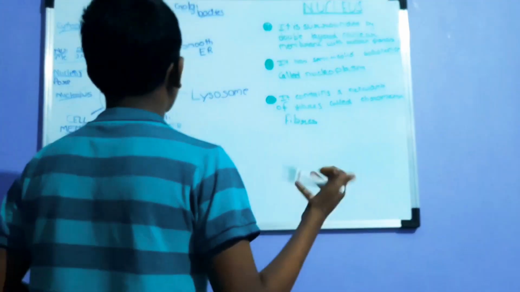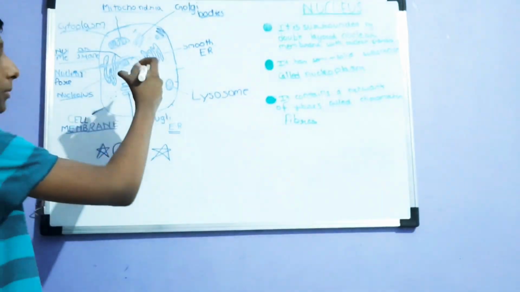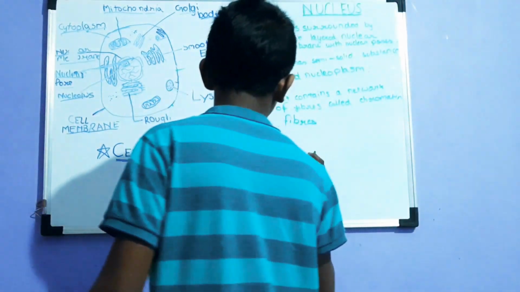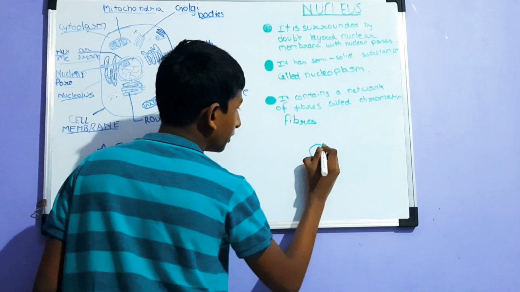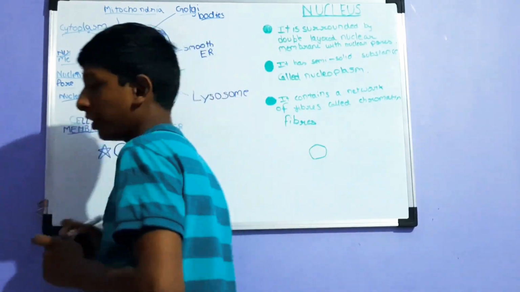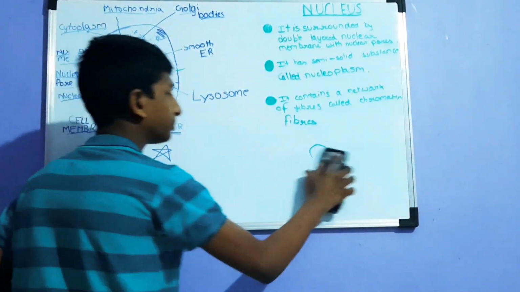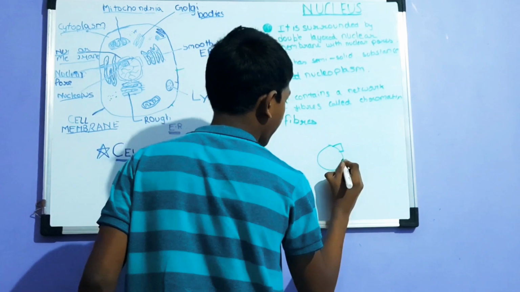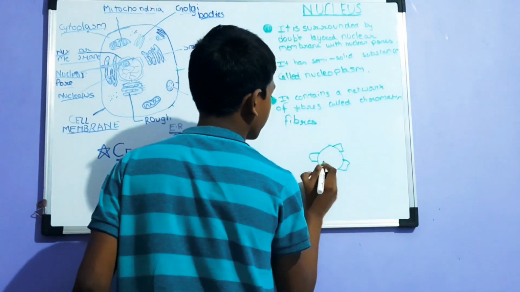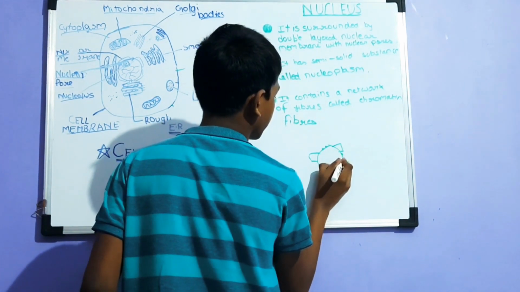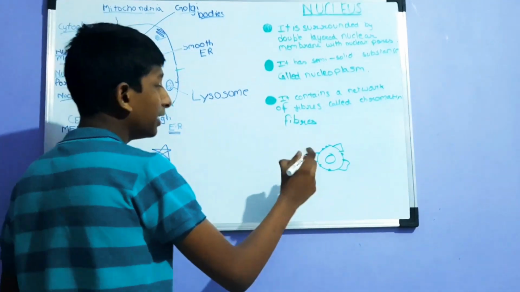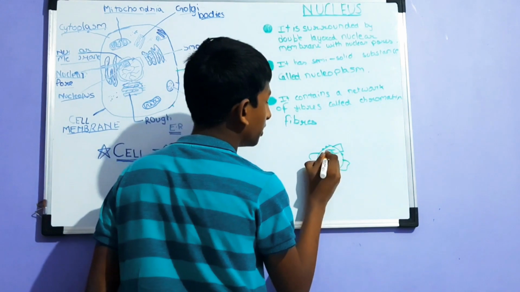Now this is the nucleus. I am going to draw it again, just for your reference. Inside, some fibers as well, the chromatin fibers.